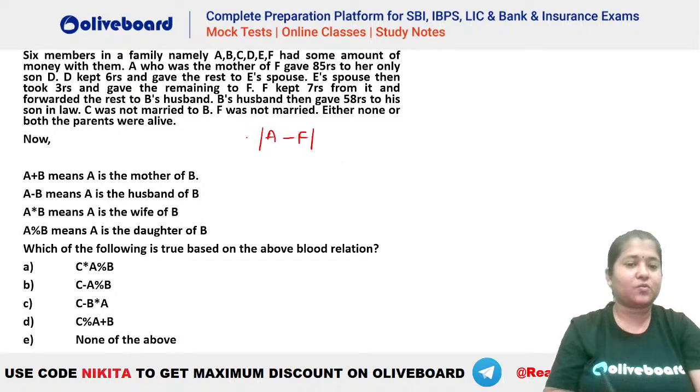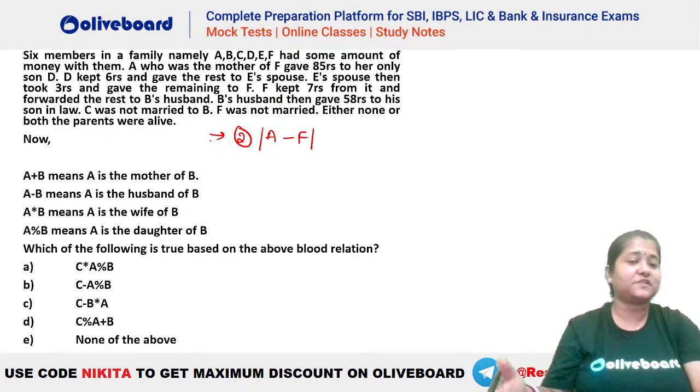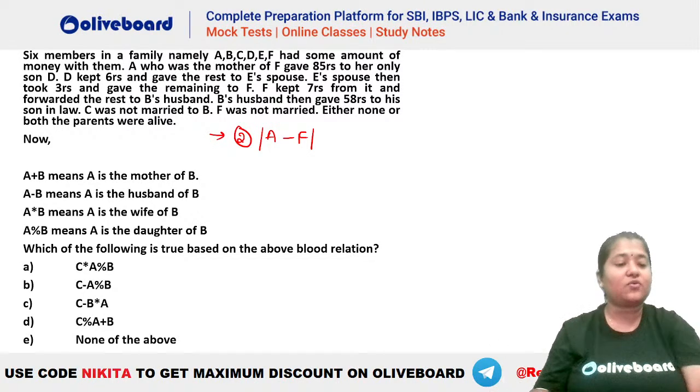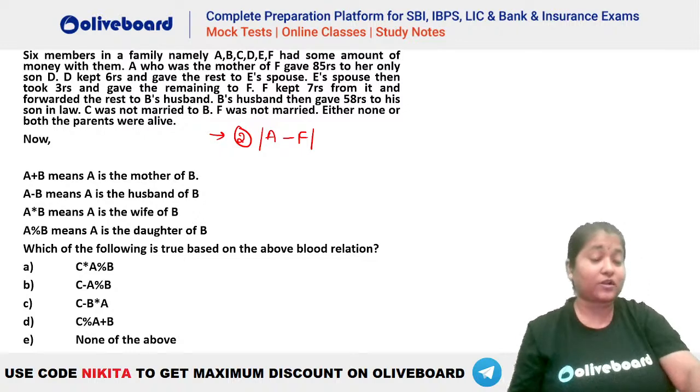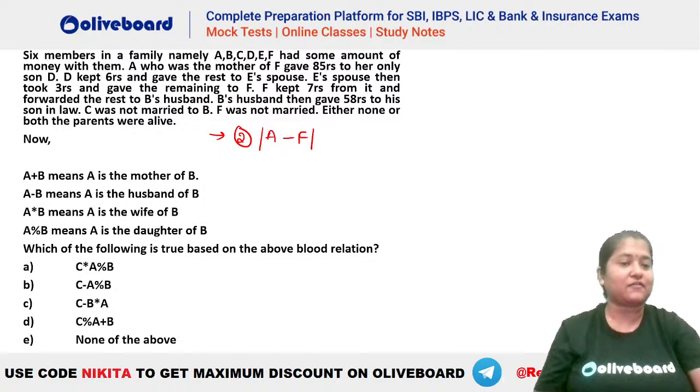This is question number 1. This is question number 2. That is, you have to answer what is the absolute difference between the amounts kept by A and F, right? What is the difference between A and F here?